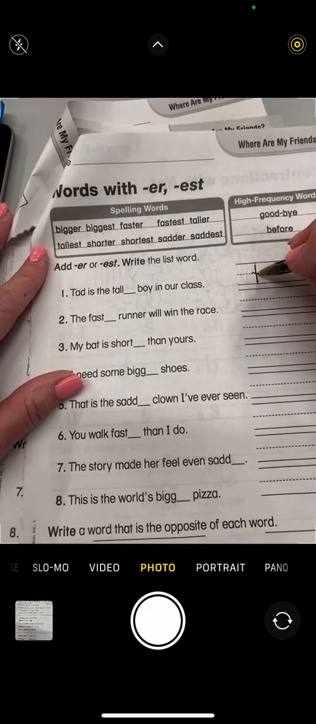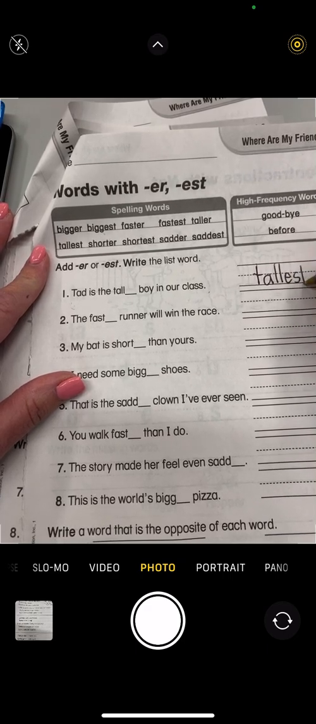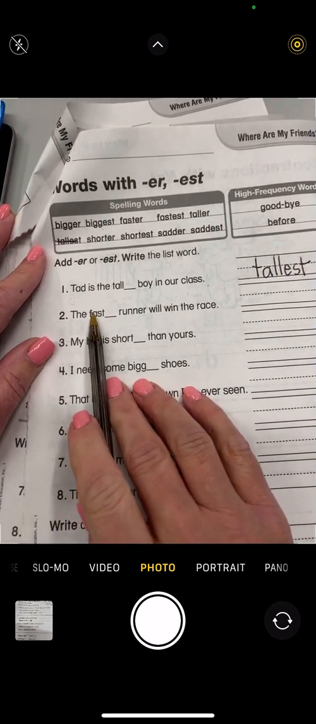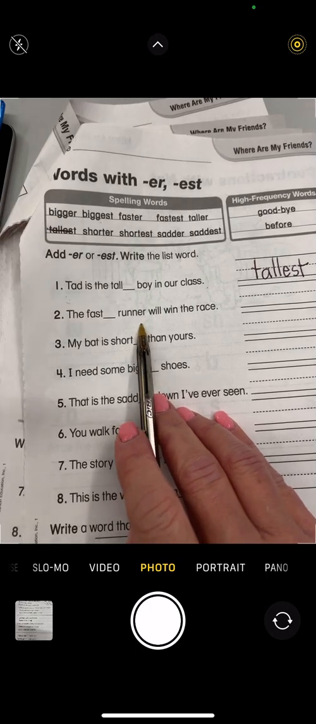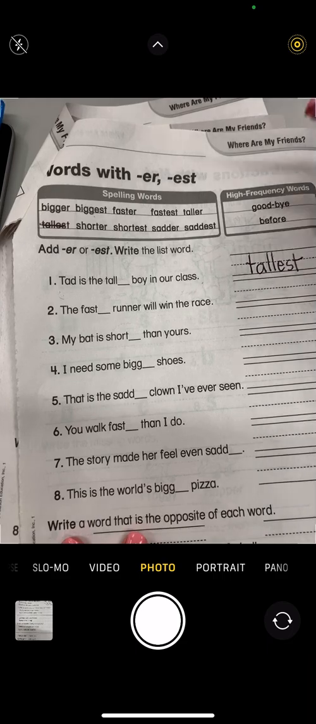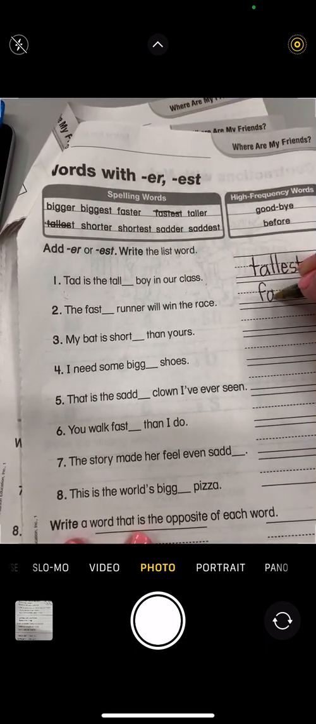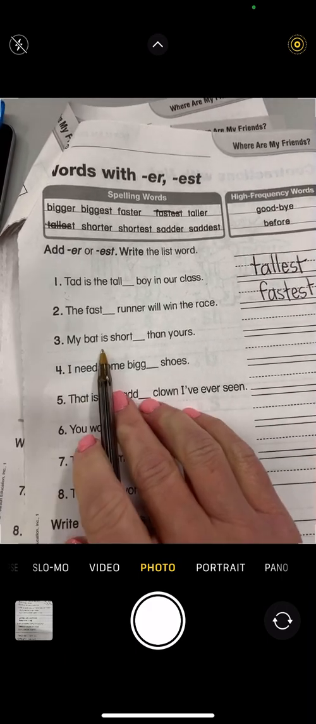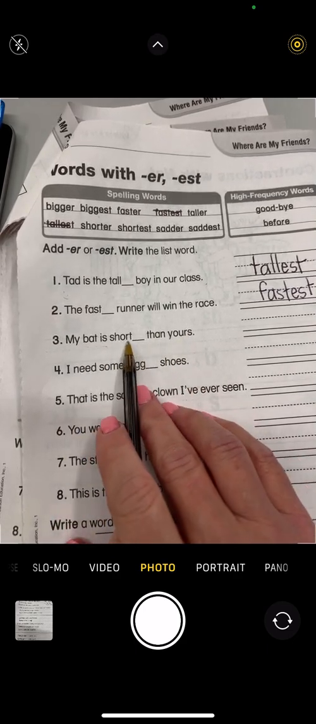So T-A-L-L and then add EST, tallest. The fast runner will win the race. If it's a big race, it's going to be the fastest. F-A-S-T-E-S-T. The bat is shorter than yours. We're just talking about 2 bats, so it's going to be shorter.